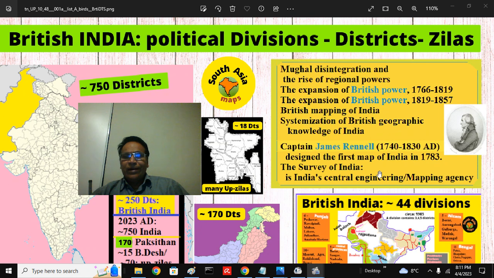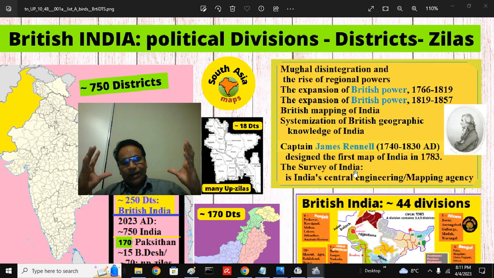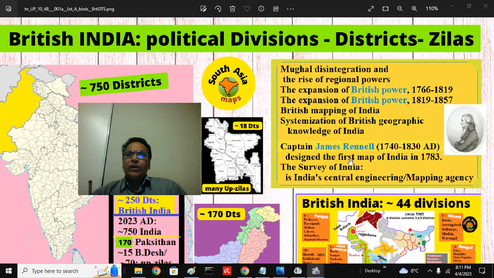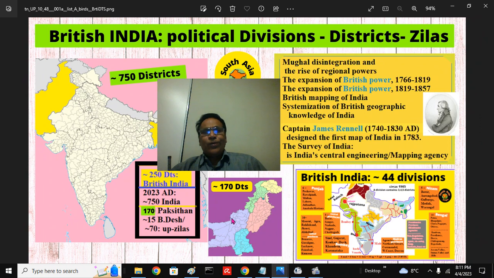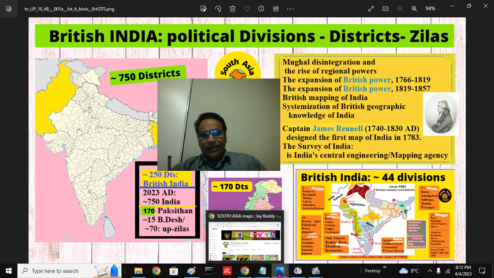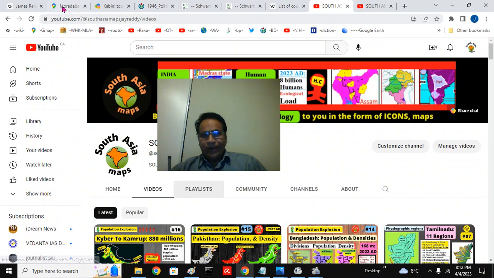At that time they made the Bengal maps, and later a lot of other additions were made after the Sepoy Mutiny of 1857. The districts were consolidated and made into political divisions, and before the British left, some changes were made. So that is the expansion of British power, consolidation, appointment of the geographers and surveyor generals, and consolidating the knowledge about the land. So that's the concept we are talking about today.